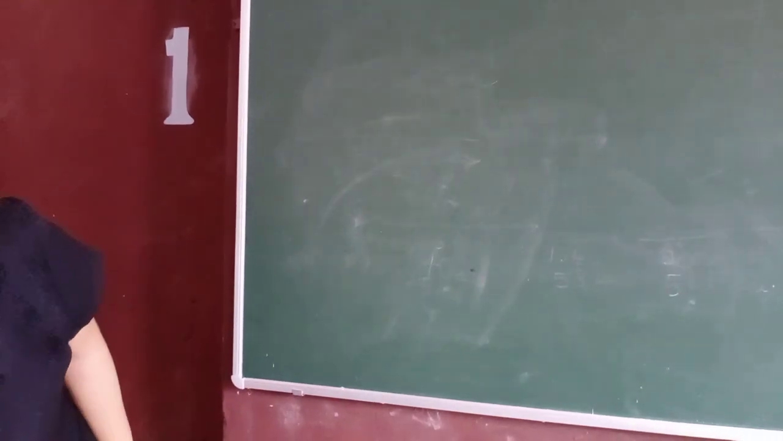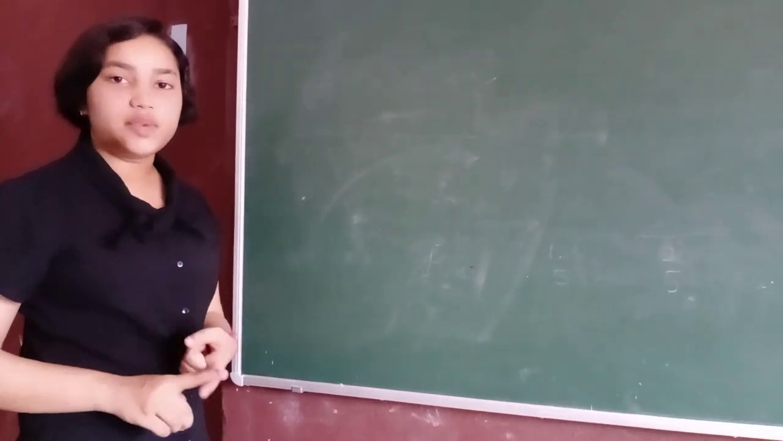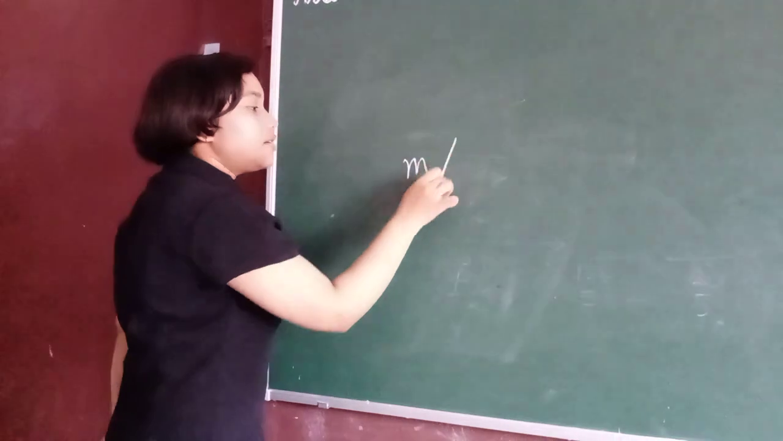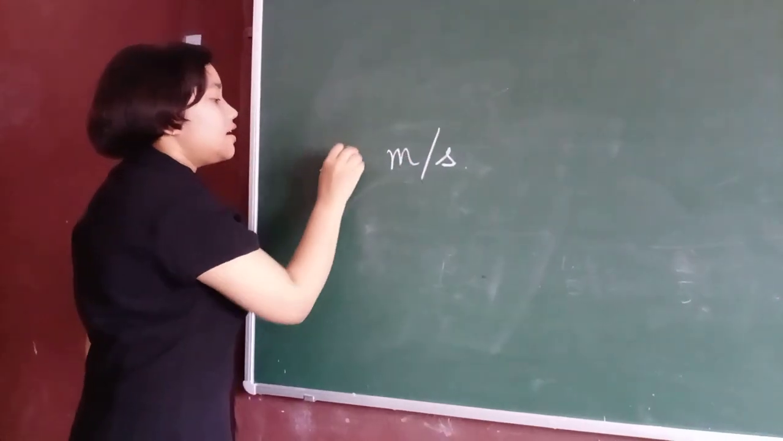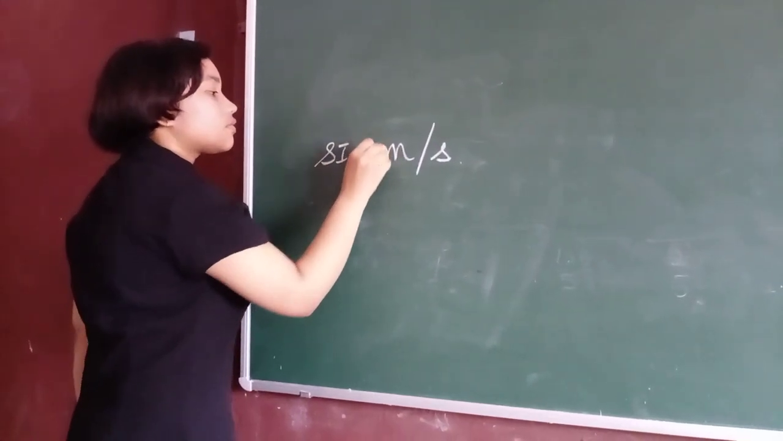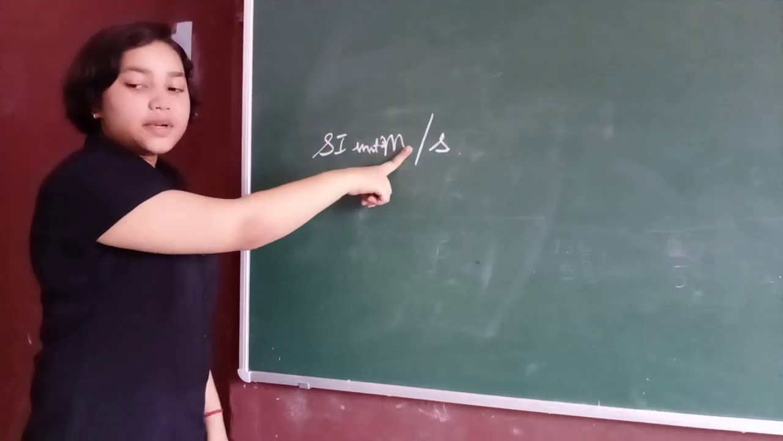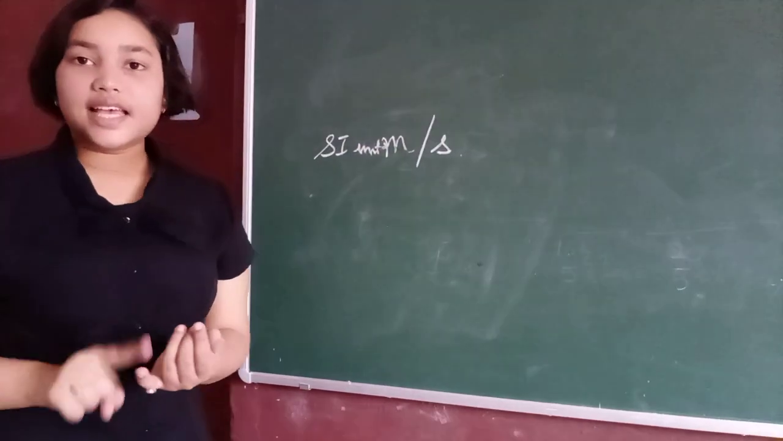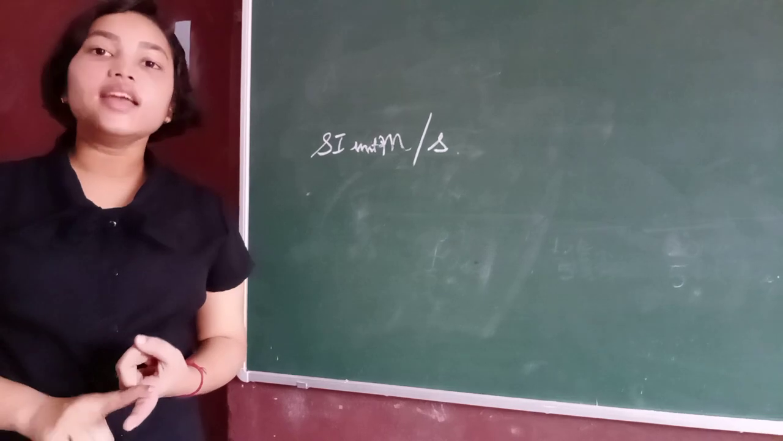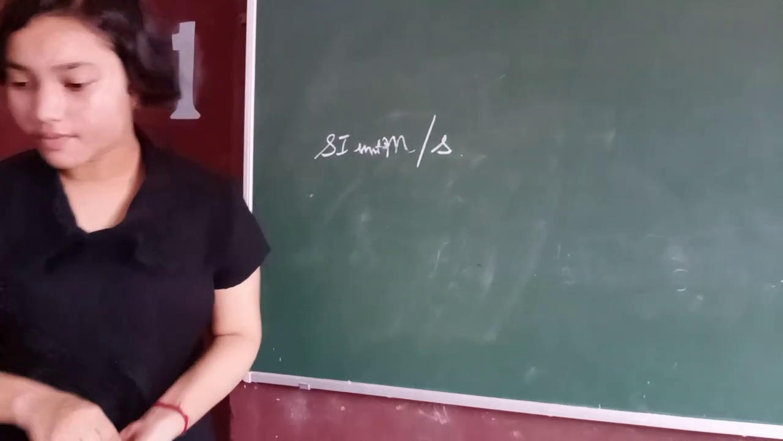The SI unit of velocity is the same as the SI unit of speed, that is meter per second. Meter per second is the SI unit of both velocity and speed.